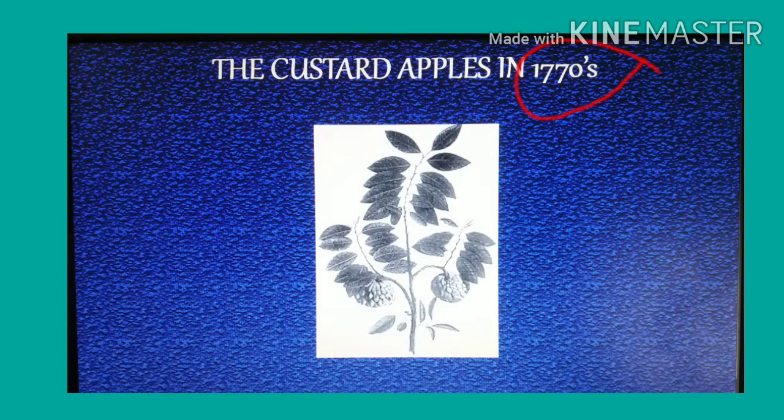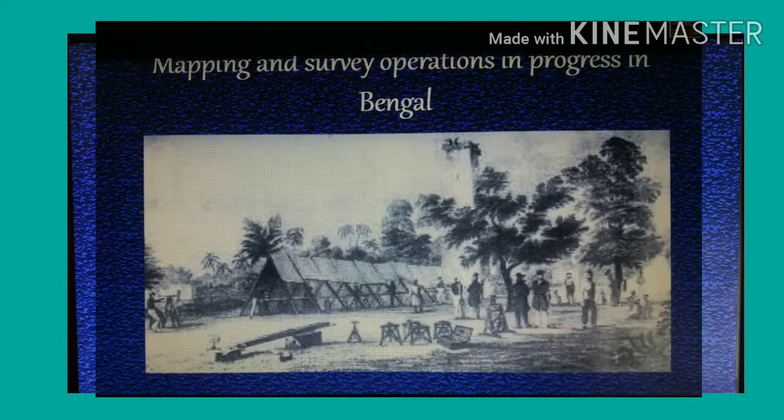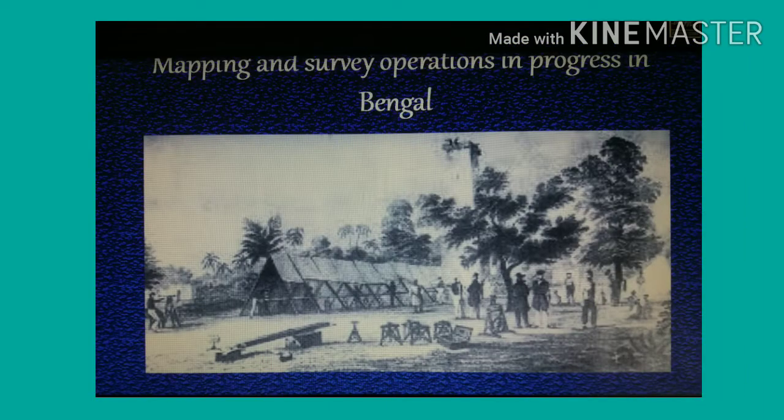Botanical gardens and natural history museums established by the British collected plant specimens and information about their uses. Local artists were asked to draw pictures of these specimens. Historians are now looking at the way such information was gathered and what this information reveals about the nature of colonialism. And next, here one more slide I am showing you.